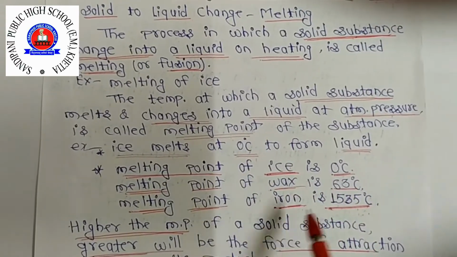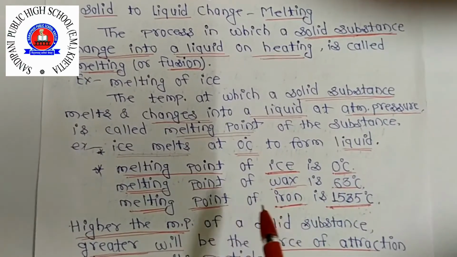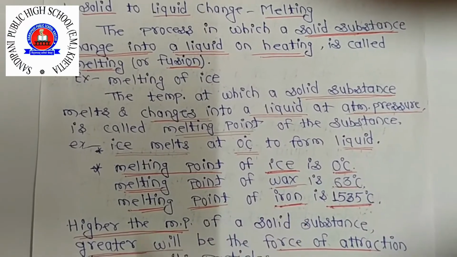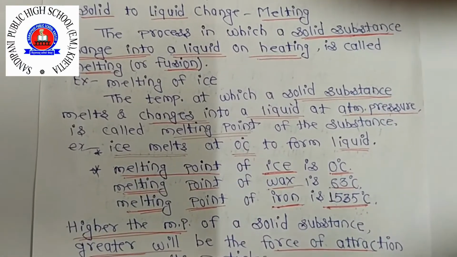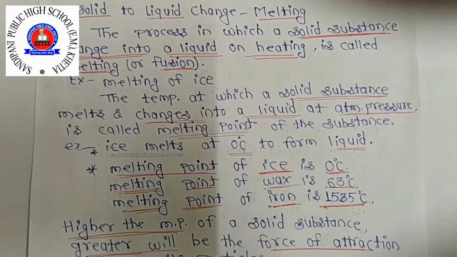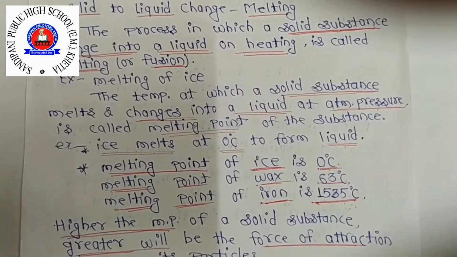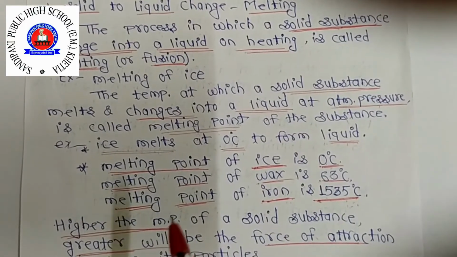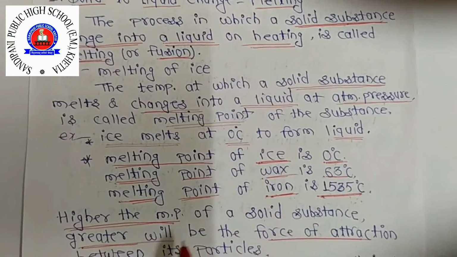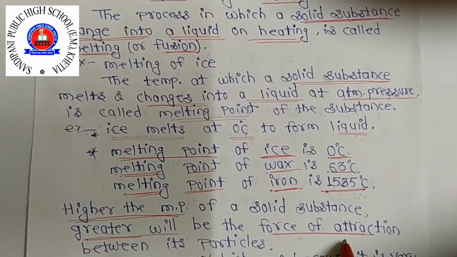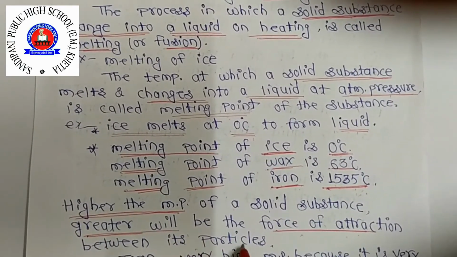Because these are all solids, and you know that in solid substances there is a different arrangement of the particles, somewhat hard and somewhat soft, but they are still solid. So here, the higher the melting point of a solid substance, the greater the force of attraction between the particles.